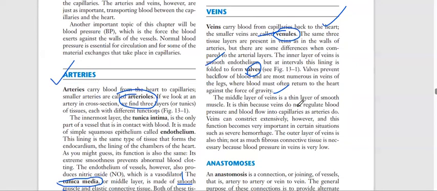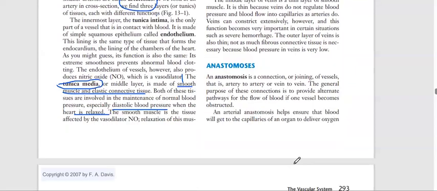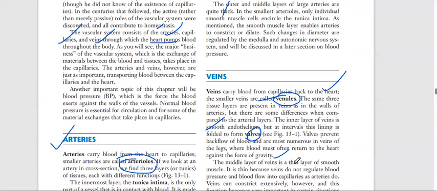The middle layer of the veins is a thin layer of smooth muscle, and it is thin because veins do not regulate blood pressure and blood flow into capillaries; arteries do. Veins can constrict extensively, however, and this function becomes very important in situations such as severe hemorrhage. The outer layer of veins is also thin; not as much fibrous connective tissue is necessary because blood pressure in veins is very low. So the second and third layers are also important, but the more important layer is the inner layer because it has valves, and other things are the same as in arteries.